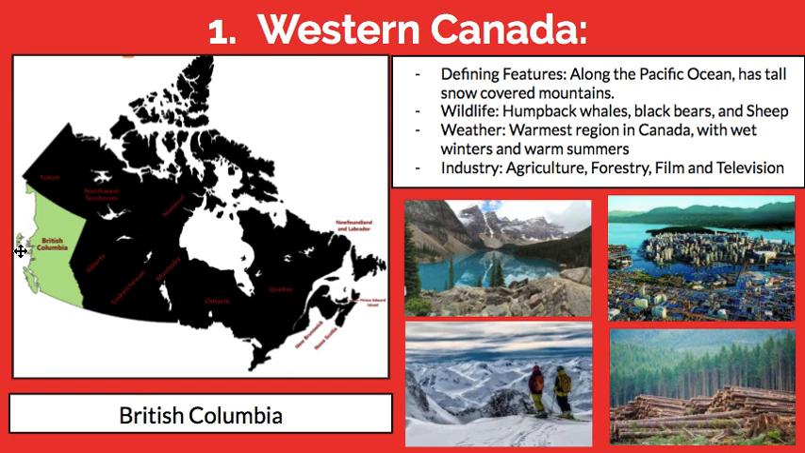There are lots of animals that you can see either in the ocean or on land, which are humpback whales, black bears, and sheep. It's also the warmest region in Canada, and it's got warm, hot summers and kind of wetter winters because of the ocean.